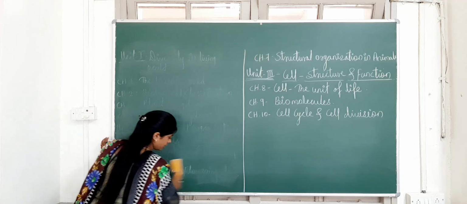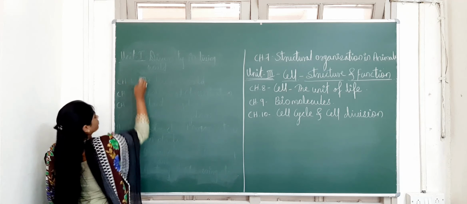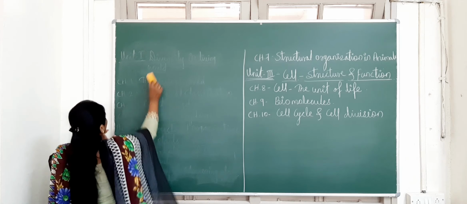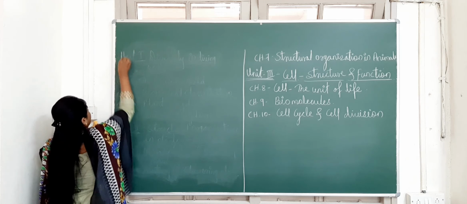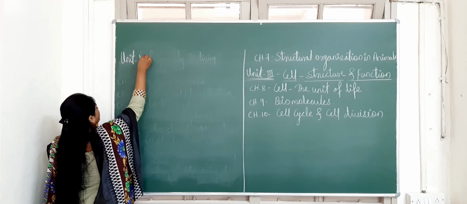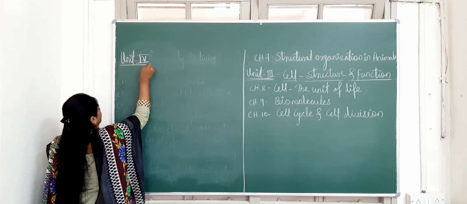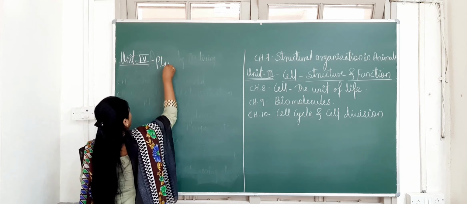Okay, now we'll see here unit number 4, plant physiology.